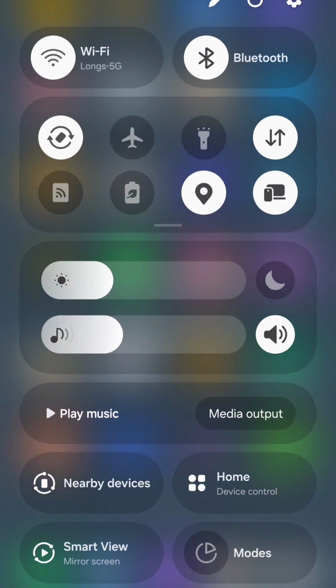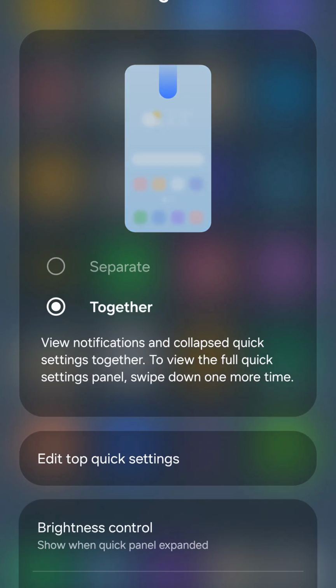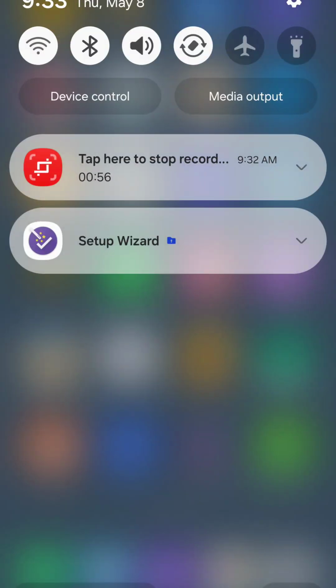But if you want to change it back to the old way, touch the pencil, panel settings, and click together, and done. And now it's all together.